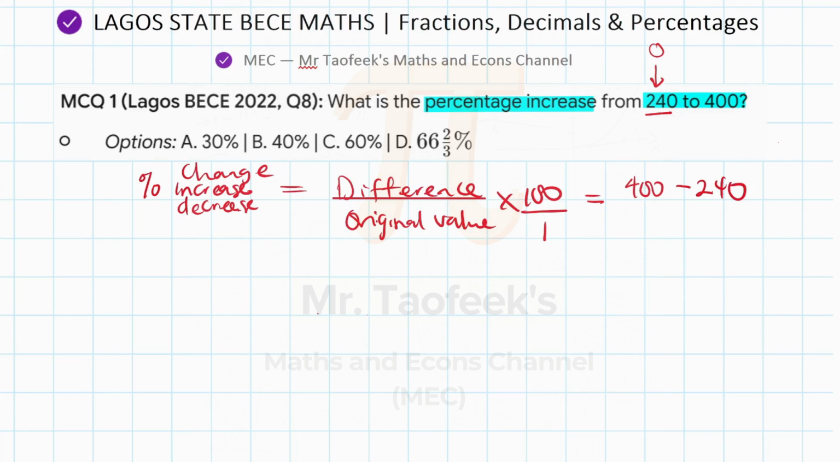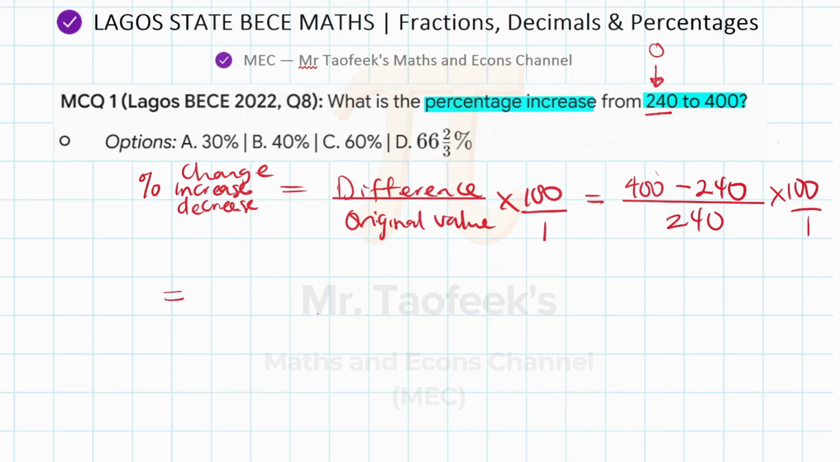It doesn't really matter. Just do the big value minus the small value. That is the difference. Whether you're calculating percentage change, percentage increase, or percentage decrease, it's all the same. The difference is the big minus the small. But the denominator is very important to make sure that you're saying what divided by the original. So in this case, our original value is 240. And then you multiply that by 100 out of 1, right?